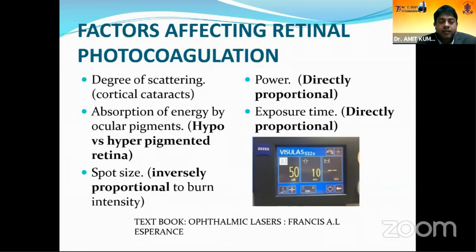So in a hypopigmented fundus, the amount of laser energy needed might be slightly higher than in a hyperpigmented or normally pigmented retina. So this we should keep in mind when we are doing a laser. We should have an idea of the grade of pigmentation. So for hypopigmented patients, we might need to use higher powers. Then spot size is inversely proportional to the burn intensity.